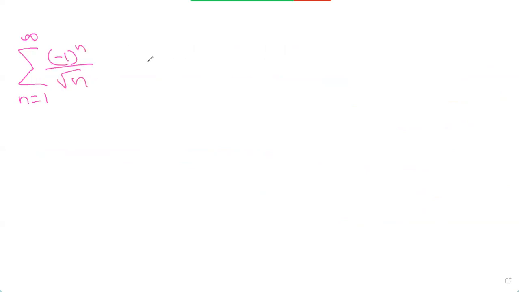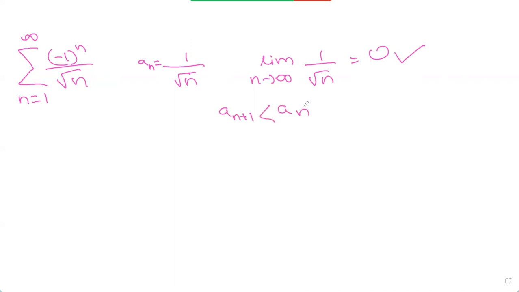So what we do is, we can use the alternating series test, as we can see that this series alternates as there's a negative 1 to the power of n. An would be equal to 1 over root n. The limit as n tends to infinity of 1 over root n is 1 over infinity, which is 0. So this condition holds true. And then an plus 1 should be less than an. That is our second condition, and that also holds true in this case. So we know that this series converges.